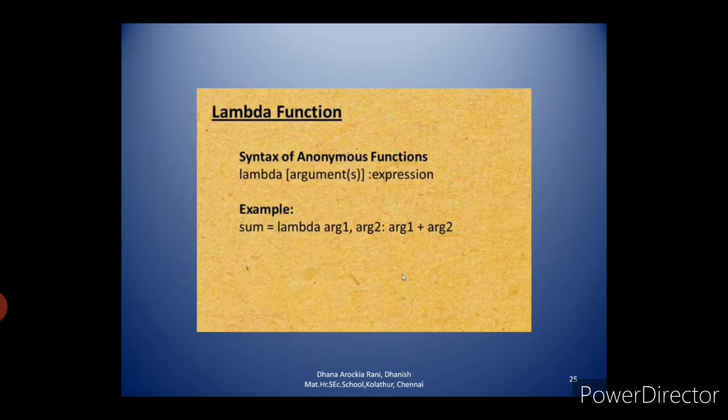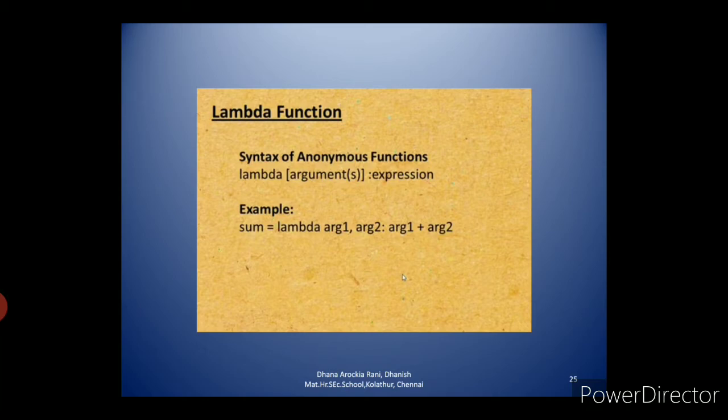So a lambda function can take any number of arguments, but it will return only one value in the form of an expression. Underline that line. Only in the form of an expression will it return the value. It will access only global values. We had already seen the scope rules of variables: global variables, local variables, file scope, then class scope in C++. Here we are going to see only local scope and global scope.